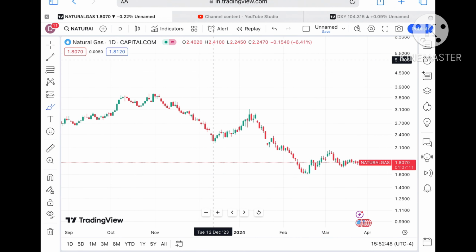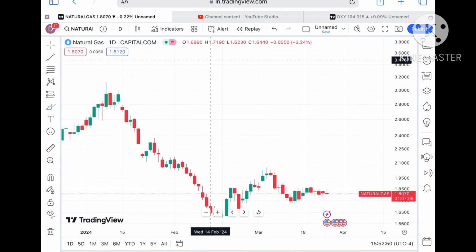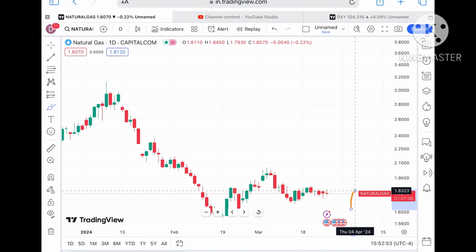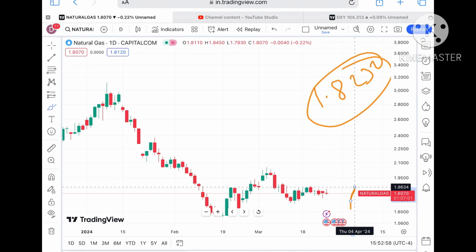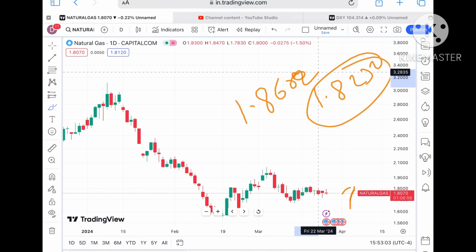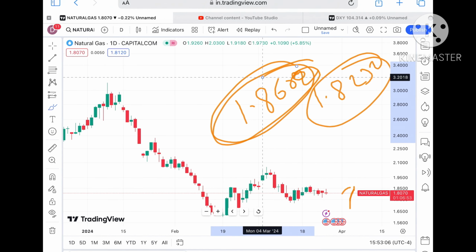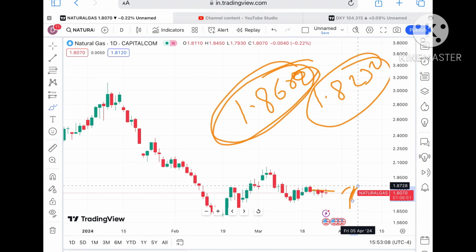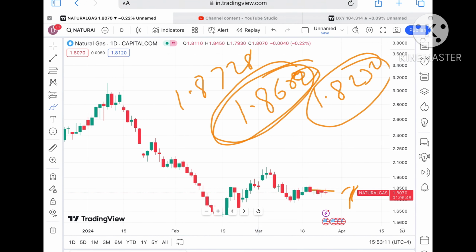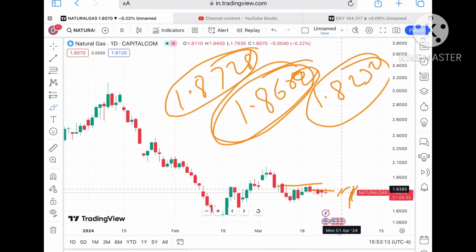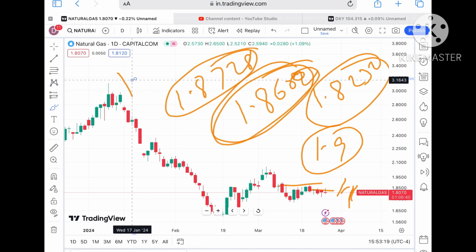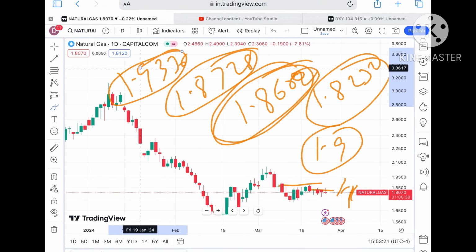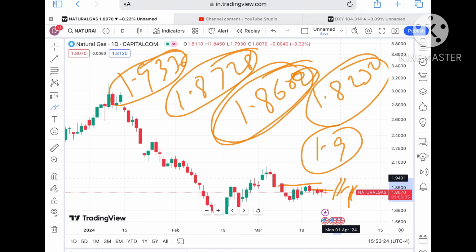Now let's go again to the natural gas price. So what we can see looking at this particular chart, okay, this narrow pattern is forming, so chances can be high that if the price sustains this level, it can go towards a level of $1.8232. If it starts going above that level, it will cross a level of around 1.8602. Okay, and this 1.8602 is already being tested, so chances are high it will move above a level of $1.8728. This $1.8728 is already being tested, so we can see chances of going towards a level of $1.9, and from there a level of 1.9336.